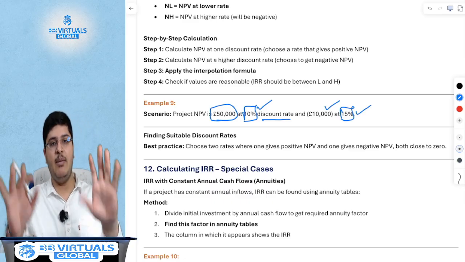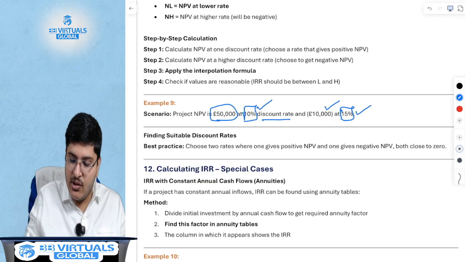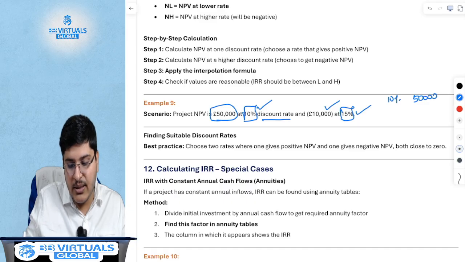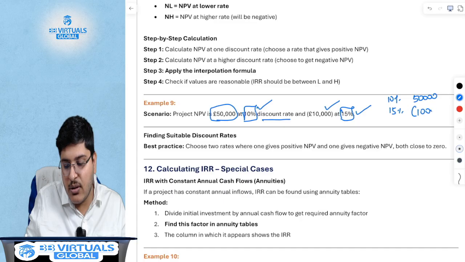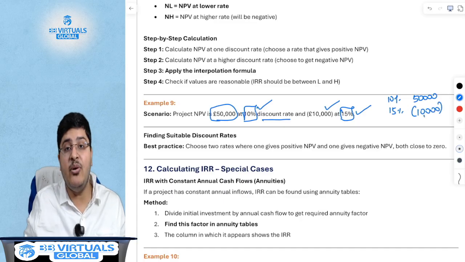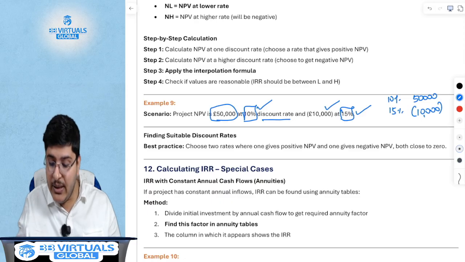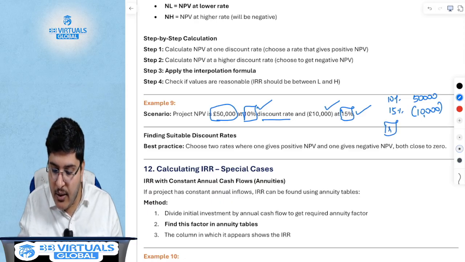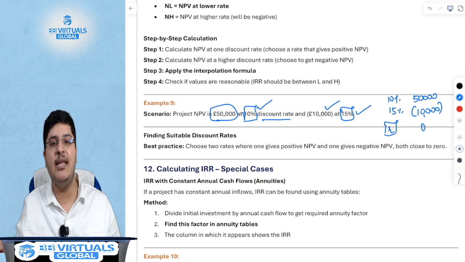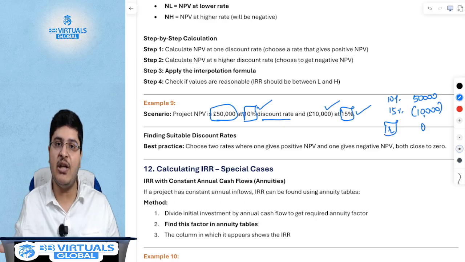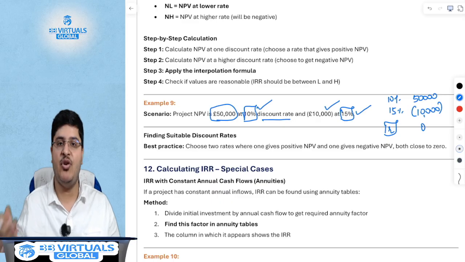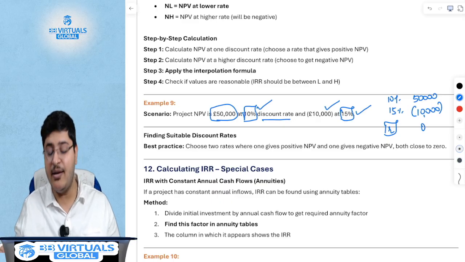So you are given two NPV scenarios. Now what do you have to understand? So sir, at 10% rate, my NPV is 50,000 positive. At 15% rate, I am at a negative 10,000. What do I do? What do you need for IRR? You need the rate at which your NPV is 0. You studied interpolation in your high school, in your higher secondary.